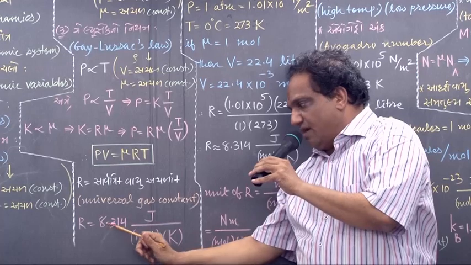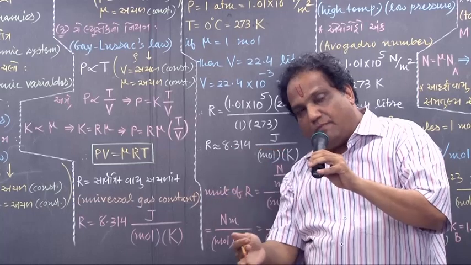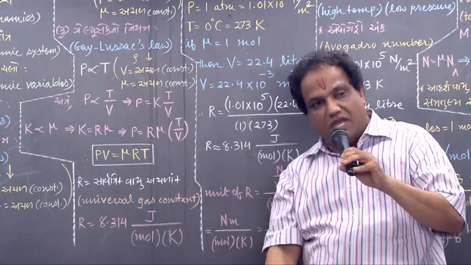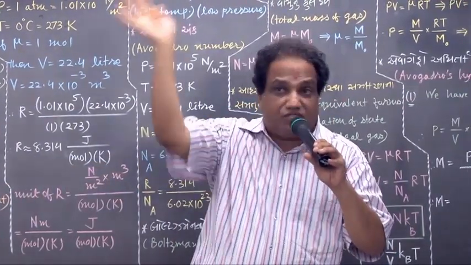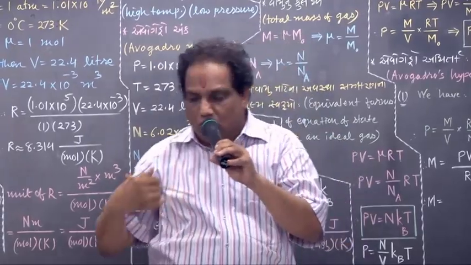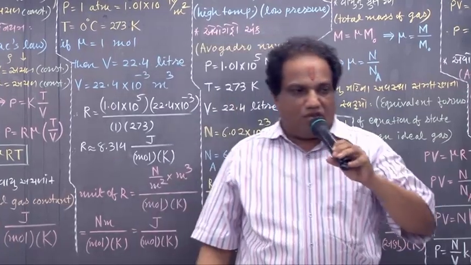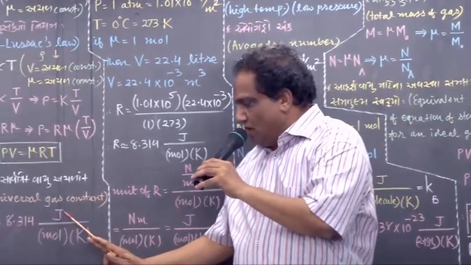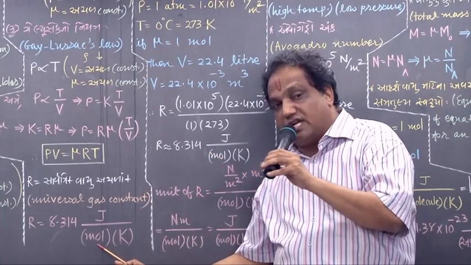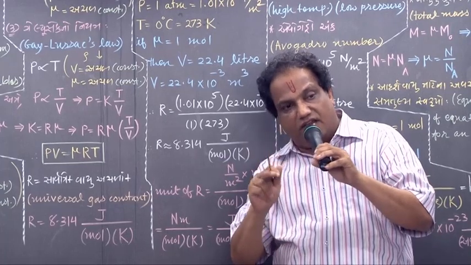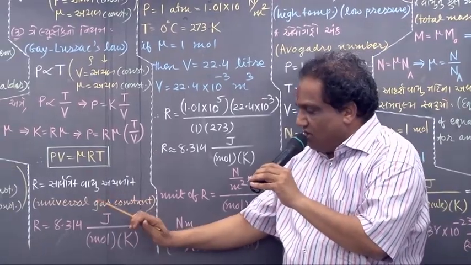Its value, which is 8.314 joule upon mole into Kelvin, is applicable universally for any type of gas, any place, any time. The value of R is this much only, constant. That's why we call it the universal gas constant. The spelling of mole is MOLE, but in symbol you must write MOL. Similarly, dyne is spelled DYNE, but the symbol is written differently. And why the value is this much, I am showing you.